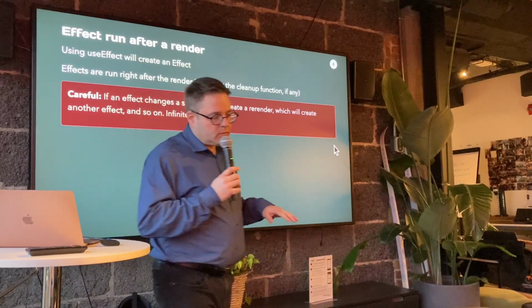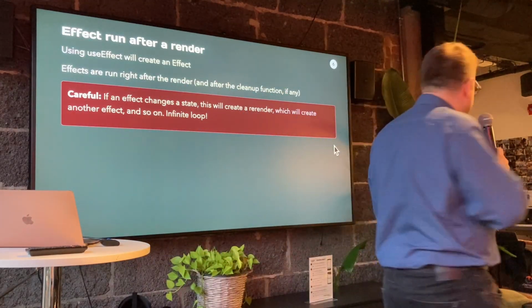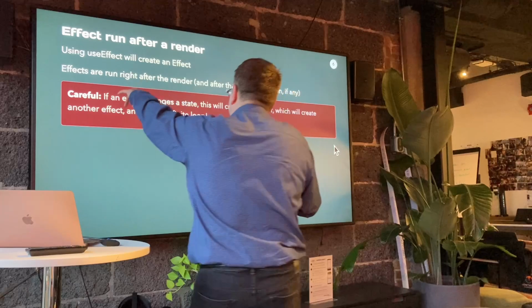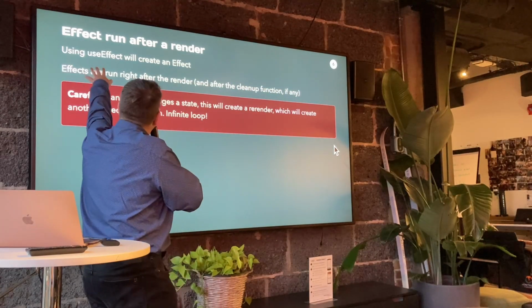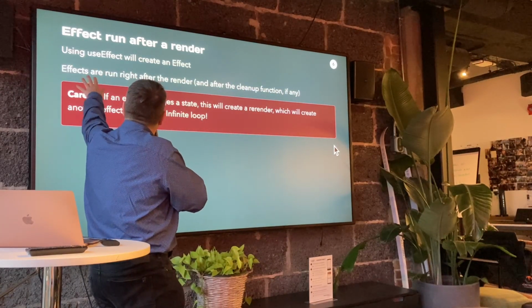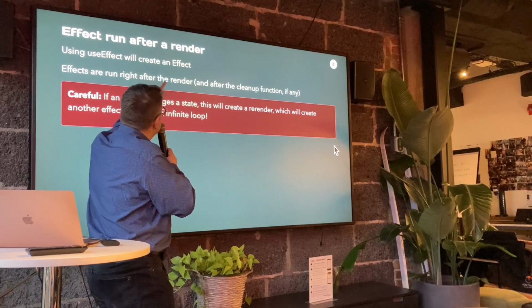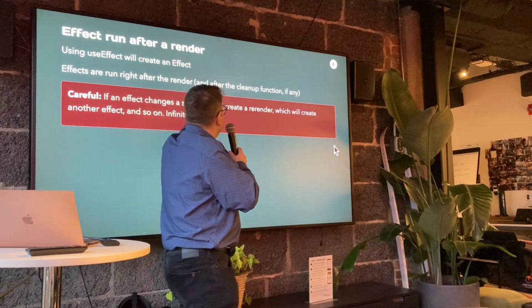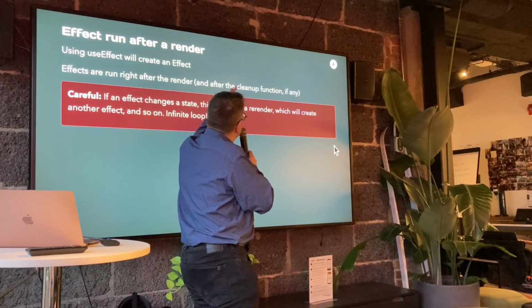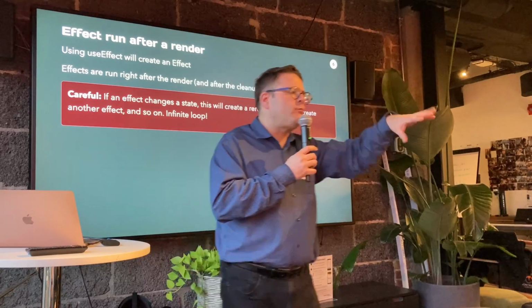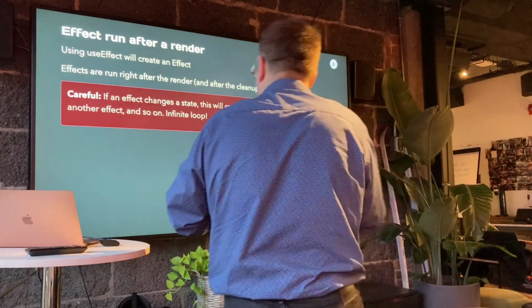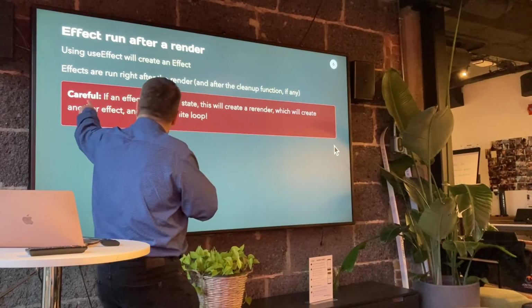So effects, when you use a useEffect, they're going to run after a render. Using useEffect will create an effect, and so effects are going to be run right after the render. And if there's a cleanup function, it's also going to run after the cleanup function. But I won't go into these details right now. Now, this careful thing is important.